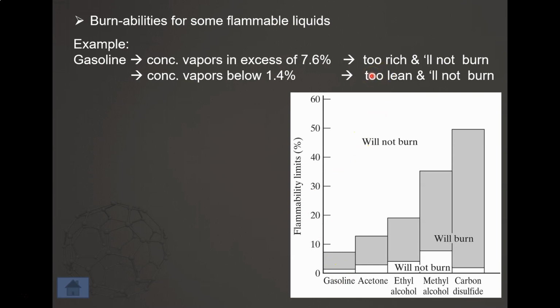There is not much gasoline. That's the UFL upper region, too rich to ignite. And then the lower flammable region, under the LFL, is the region where ignition also fails to happen, because it's too lean.